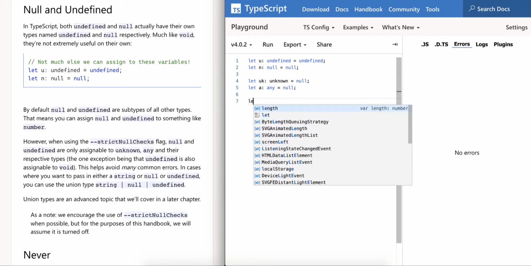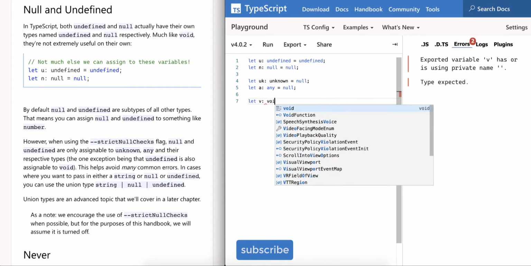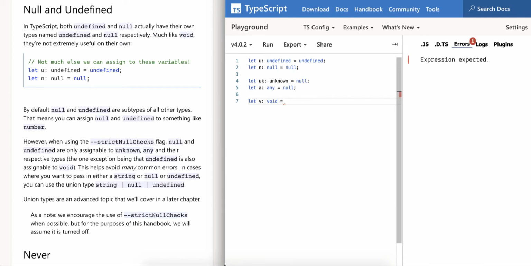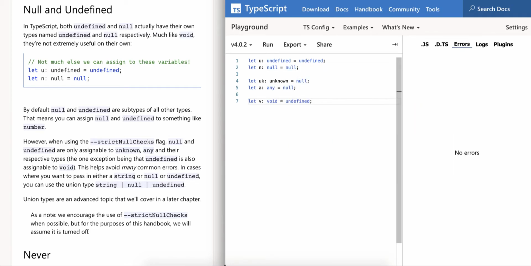This use case is very rare, but let's check that as well. Then try to assign undefined to it. And this is the exception. If the type is void, we can assign undefined, but we can't assign null to it. If you try to assign it, we again get the error saying that type null is not assignable to the type void. So let's change to undefined.